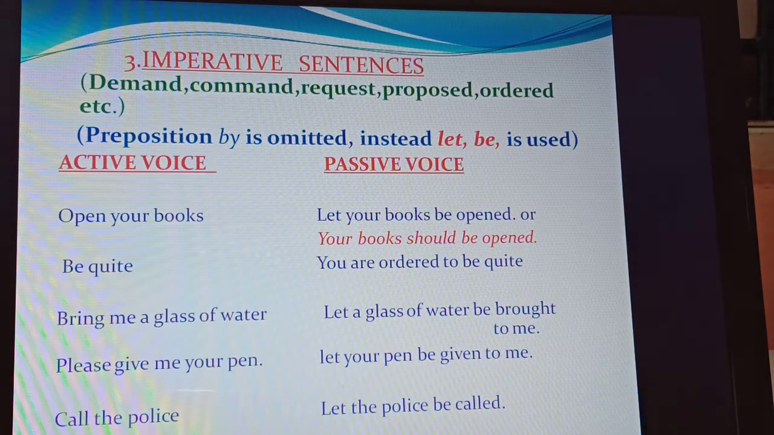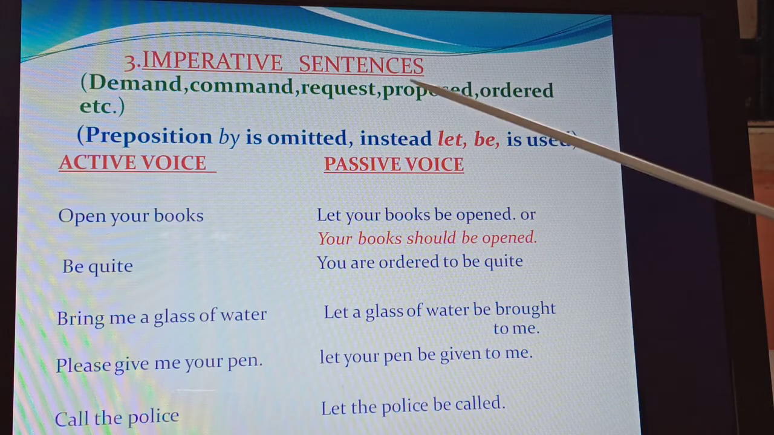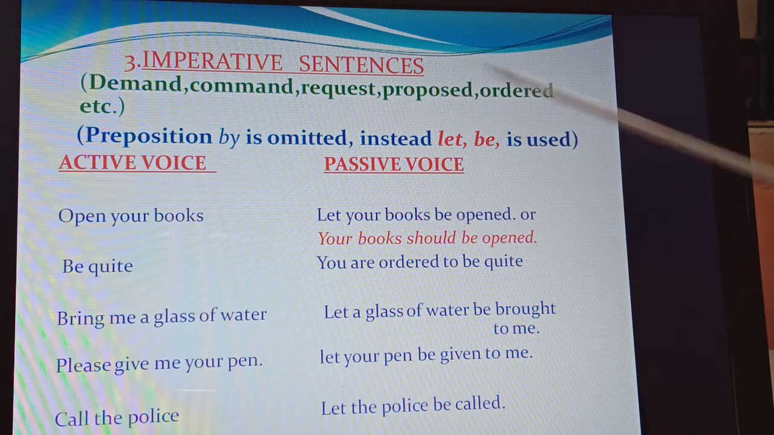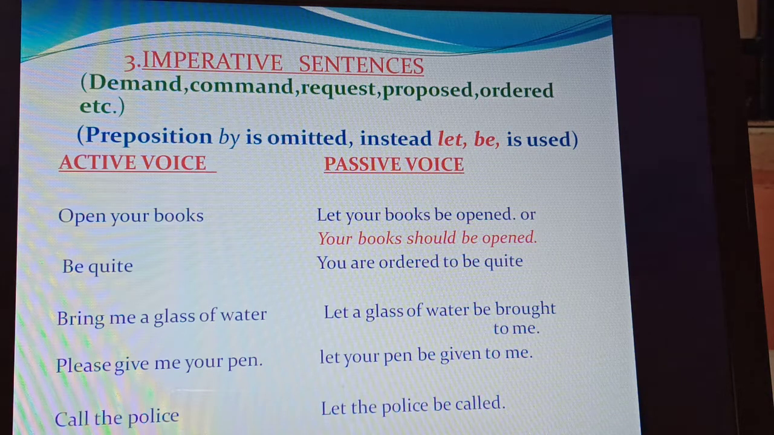Now comes the imperative sentence. What is an imperative sentence? A sentence which expresses demand, command, request, proposal or order, we call an imperative sentence. In this imperative sentence, you see the preposition "by" is omitted, and instead "let be" is used here. Okay, you will see with the examples.